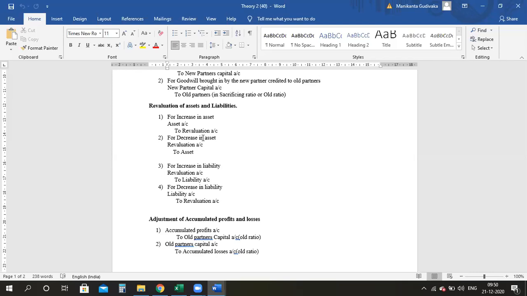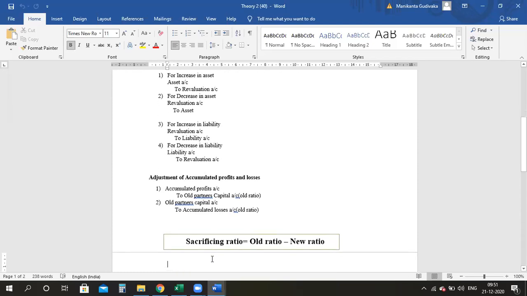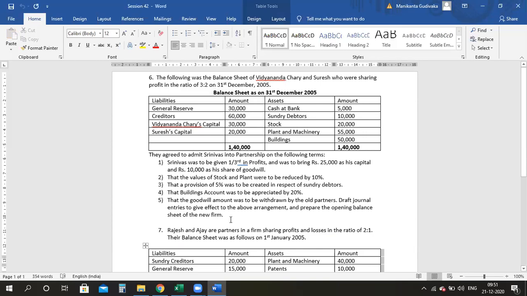We will analyze each term that has been asked, and we will look into the journal entry. After that only I will enter all those things in the account. So please concentrate. Then adjustment of accumulated profits and losses, which has to go to the old partners in the old ratio. For profits distribution, it is accumulated profits account debit to old partners. For losses, it is old partners' accounts debit to accumulated losses, just a reversal entry. Clear? Having said that, let's come back to the problem.